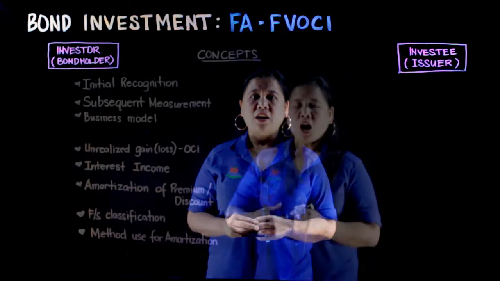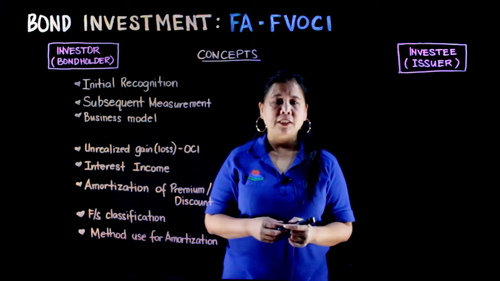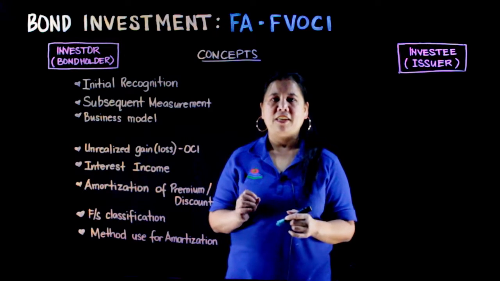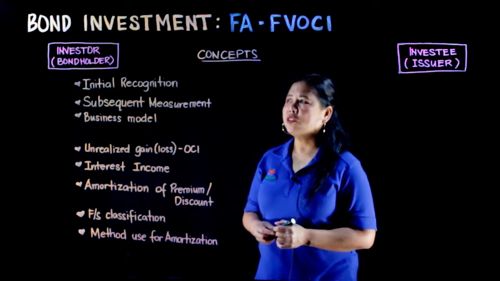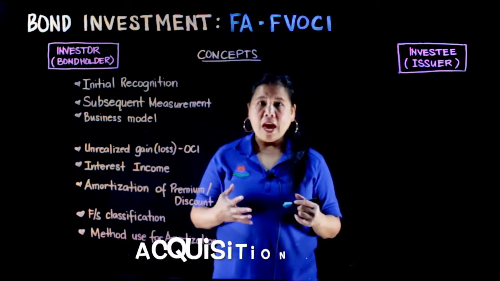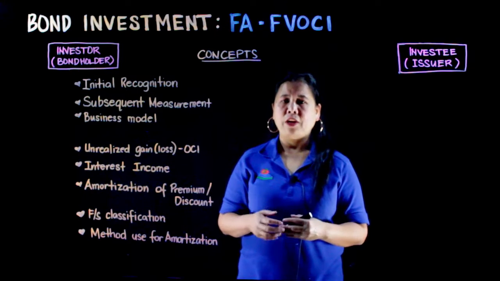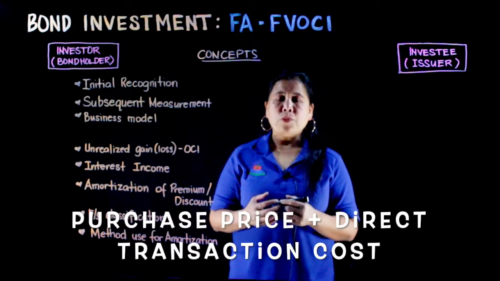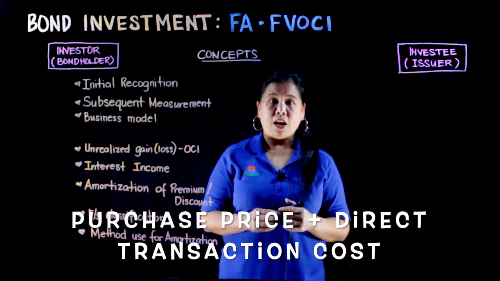And these are on the initial recognitions. Ang initial recognition is kung magkano mo siya i-record on the transaction date. Iyan ang tinatawag na initial recognitions. At ang initial recognitions ng financial asset FVOCI is the acquisition cost. The acquisition cost on this category is composed of your purchase price of the bond, yung kung magkano niya nabili yung bonds na yon, plus the direct transaction cost.